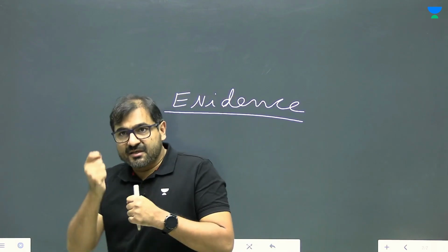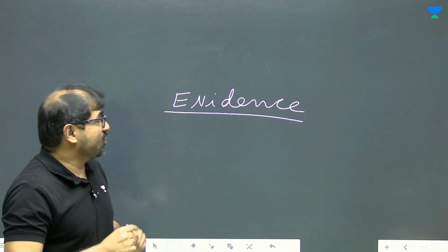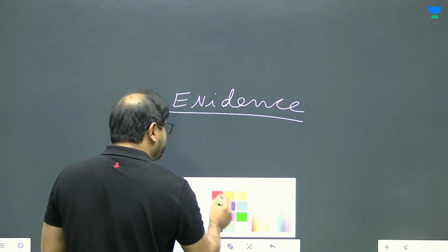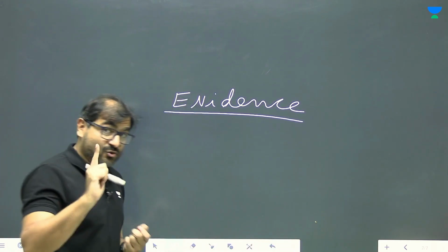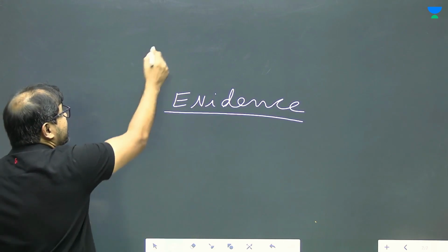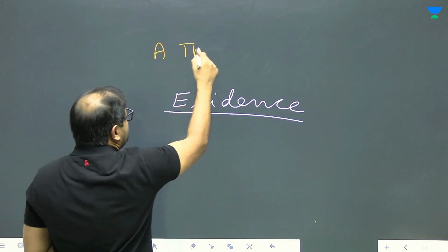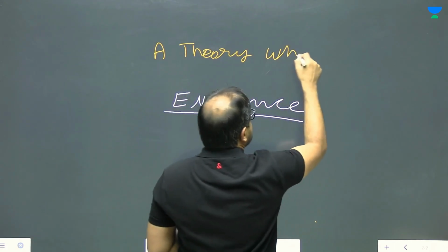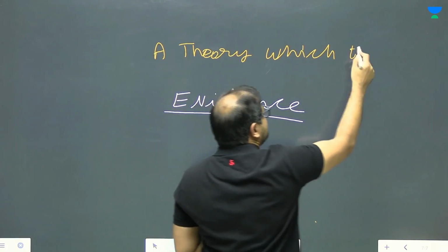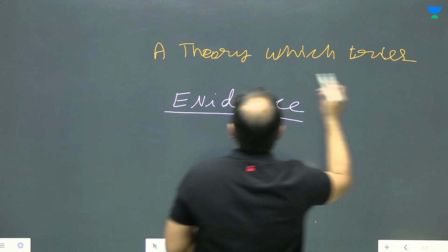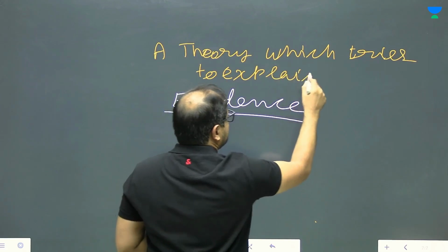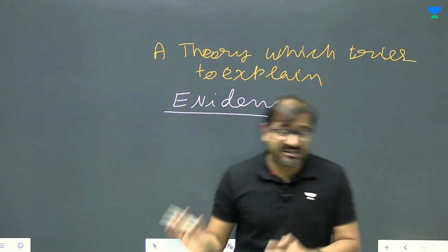Science is primarily based on evidence and a theory which can explain evidence. Even an incomplete theory is okay. Okay? A theory which tries to explain.